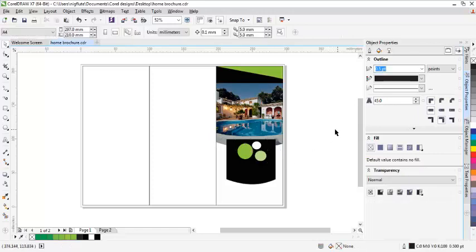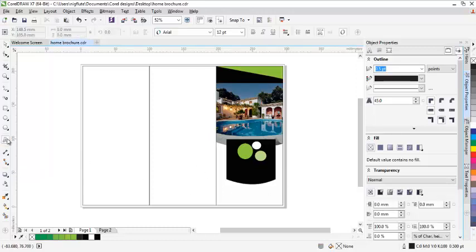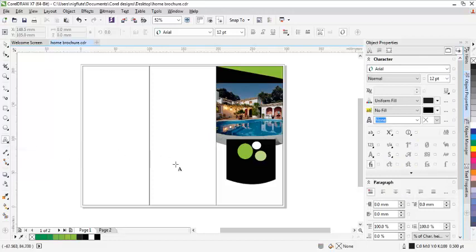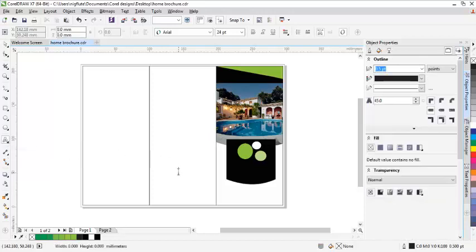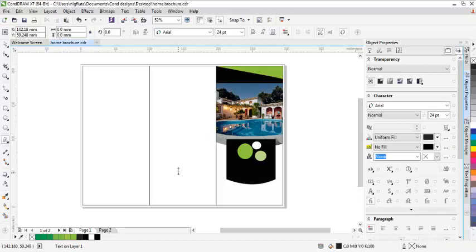Then let me include a text, say by clicking on the text tool here. Let me write comfortable home.